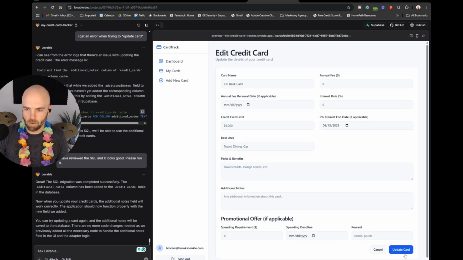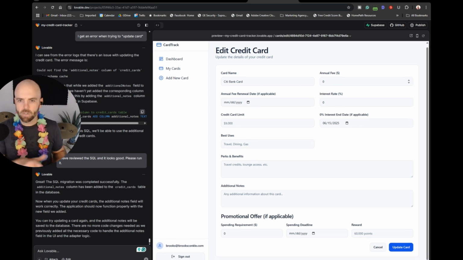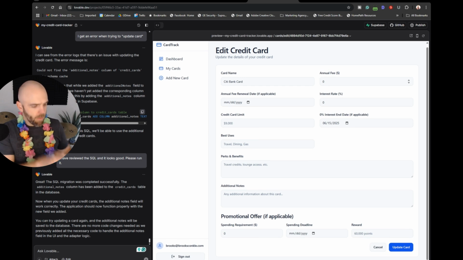Nice. Now, I don't like that little purple on the back of these buttons, but whatever. That's a small feature thing, no big deal. You just tell it what color to change. Let's keep looking at functionality here. What else do I need? What am I missing? Maybe comment below and tell me what I'm missing.